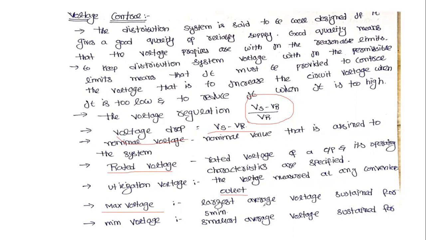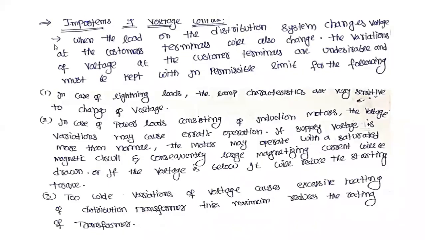Maximum voltage means the largest average voltage, and minimum voltage means the smallest average voltage sustained for 5 minutes. This is the summary of the voltage definitions.